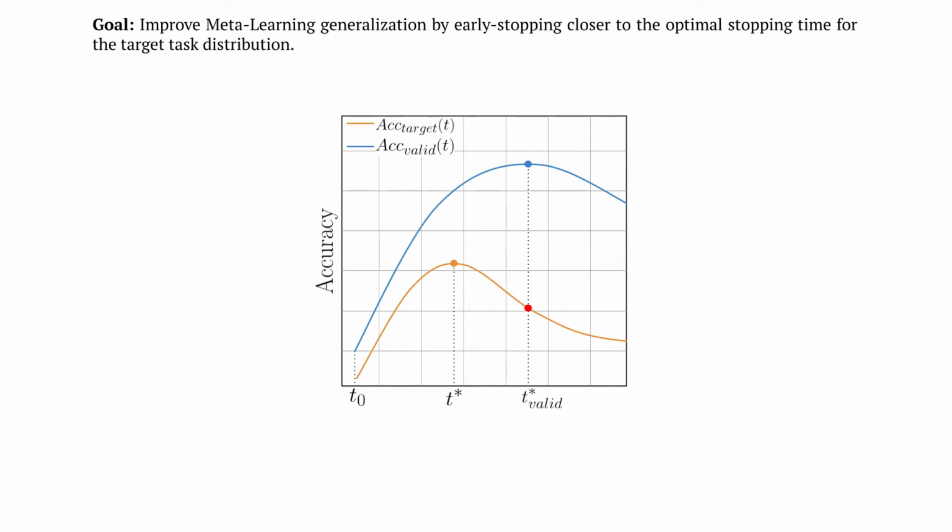In this work, our goal is thus to improve meta-learning generalization by early stopping as close as possible to the optimal early stopping time for the target task distribution. However, there is no one universal optimal early stopping time for all possible target task distributions. Hence, one needs to have at least some minimal amount of information about the target problem in order to early stop.